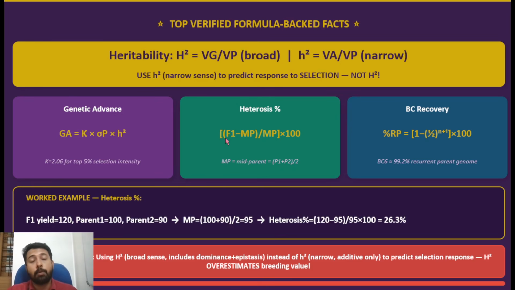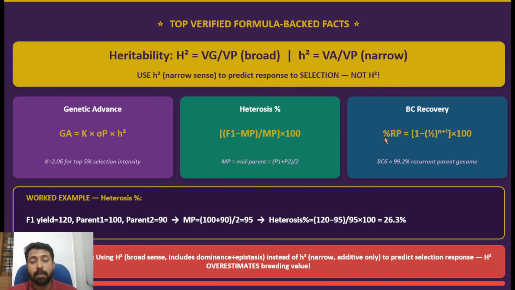You should be very clear about the different kinds of heterosis also. There is better parent heterosis called heterobeltiosis, then economic heterosis, mid-parent heterosis. There are different types of heterosis and different formulas. That is also very important. Then another formula is the background recovery, because questions have been asked before.